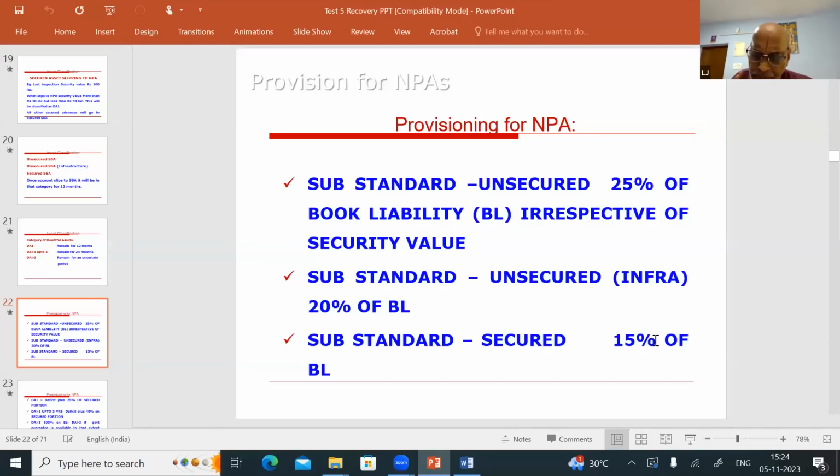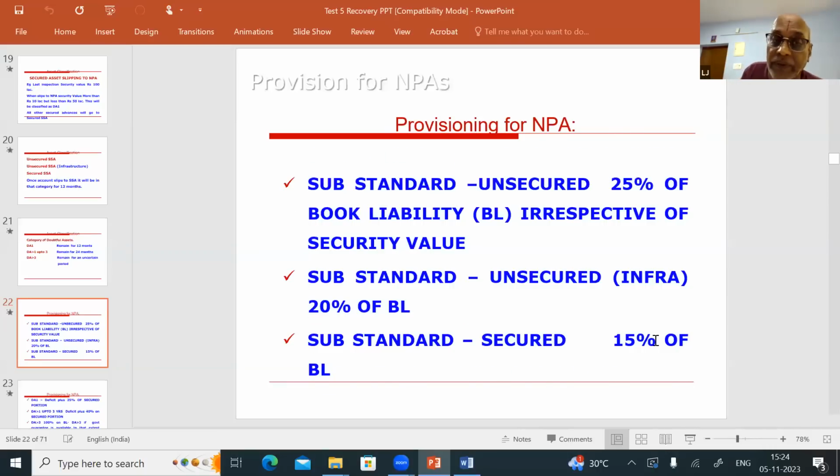For substandard asset, the security value should not be looked into at all. Irrespective of the security value, whether you have a security or not, for substandard asset you have to keep 25% provision or 20% provision or 15% provision on the book liability.